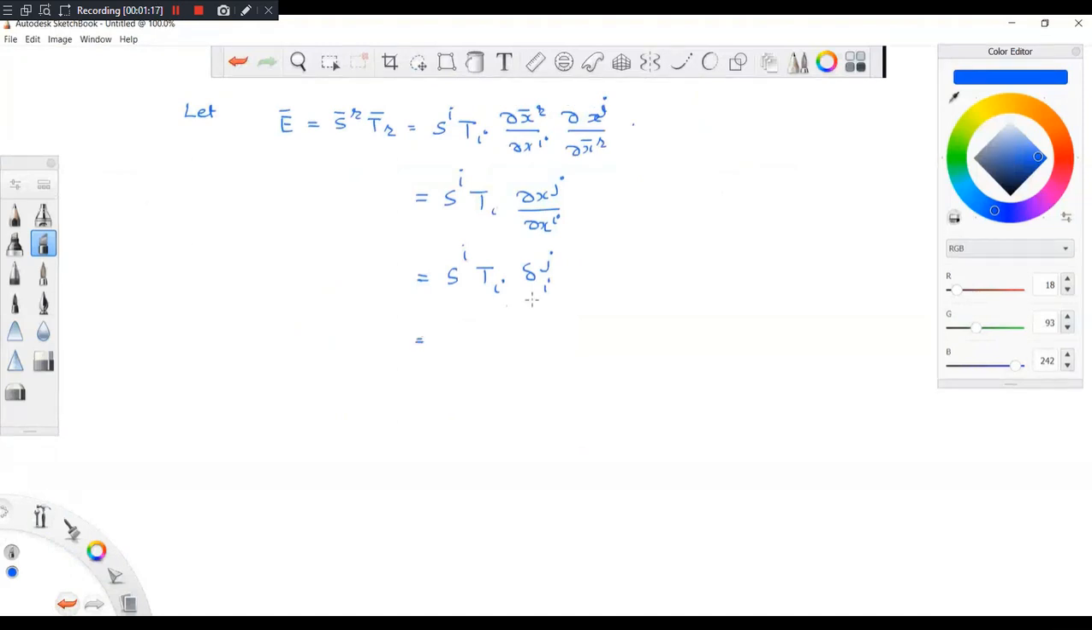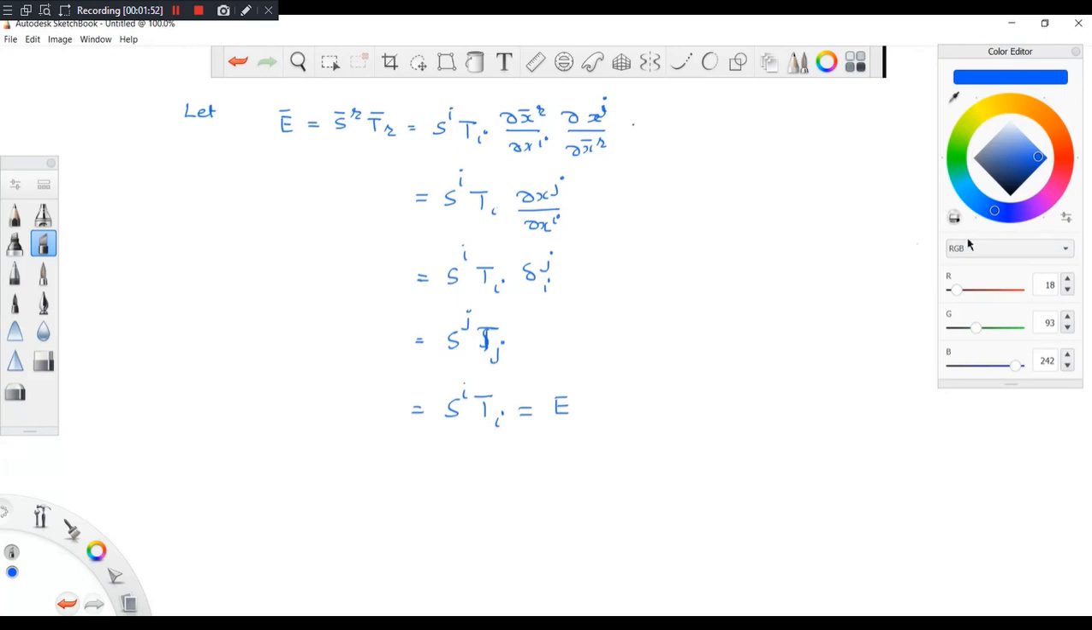So this will exist when i equal to j. So this i should become j, then only it will survive. So what is this? This is nothing but S_j, T_j. Sj, Tj is the same as Si, Ti, because this is a dummy, I can give any name. But what is this? This is given to be E.